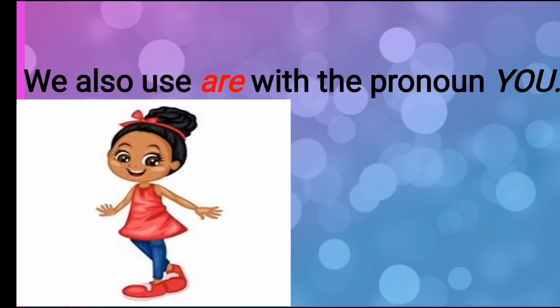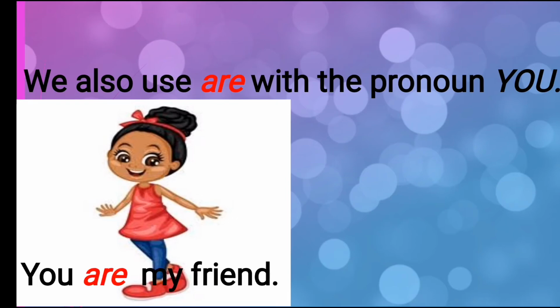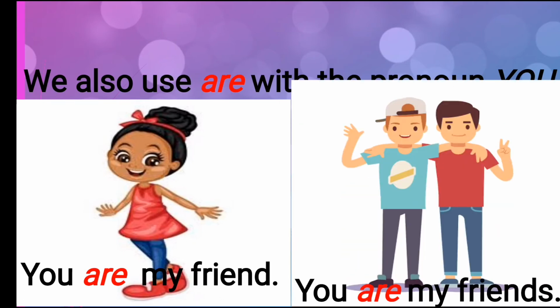Now, if you talk about one girl, okay, suppose I'm talking about you. You are a girl. I can say you are my friend. Suppose I have only one friend, okay? I will say you are my friend, even if it's only one. I told you earlier that you is the only word that talks about one person and also more than one person, okay? And if I have two friends, I can say you are my best friends. Okay, both of you are my friends. Do you understand, students?